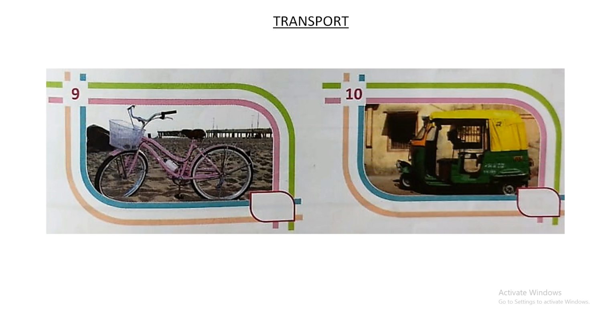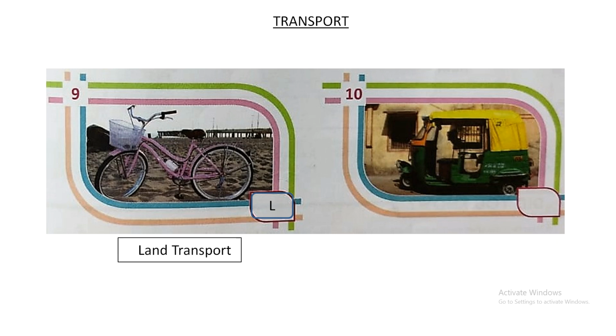Now the next picture is number 9. This is a bicycle, and I'm sure all of you know how to ride a bicycle. This is a means of land transport. So you will write L for land, and under the picture write land transport.